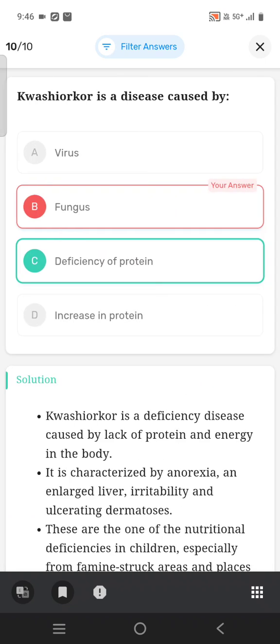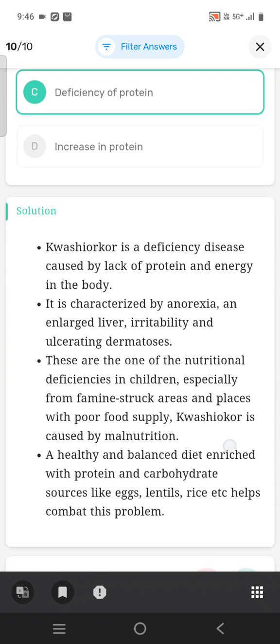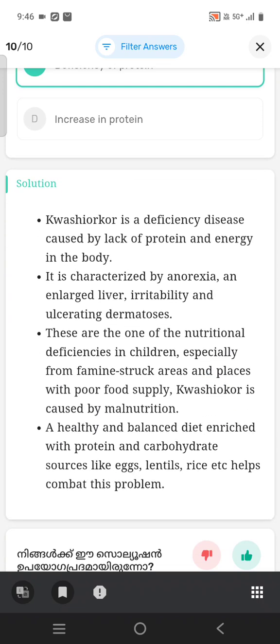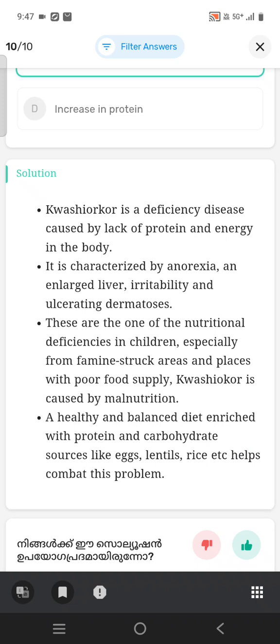Kwashiorkor is a disease caused by deficiency of protein. It is a deficiency disease caused by the lack of protein and energy in the diet. It is characterized by anorexia, an enlarged liver, irritability, and ulcerating dermatosis. These are among the nutritional deficiencies in children, especially from famine struck areas and places with poor food supply. Kwashiorkor is caused by malnutrition.